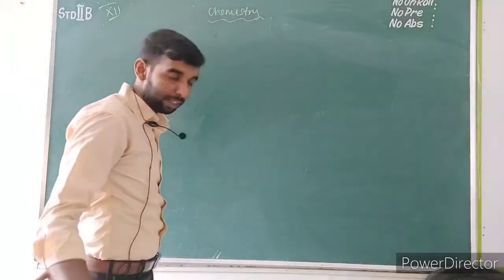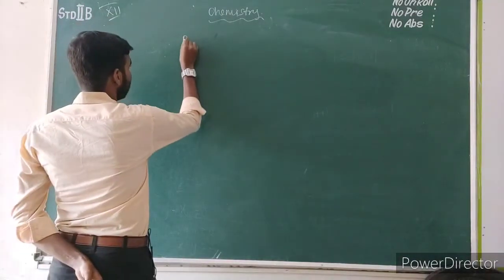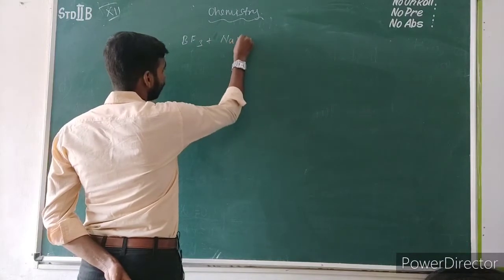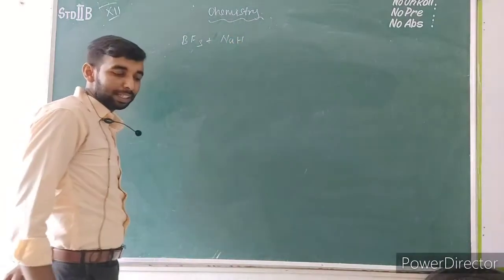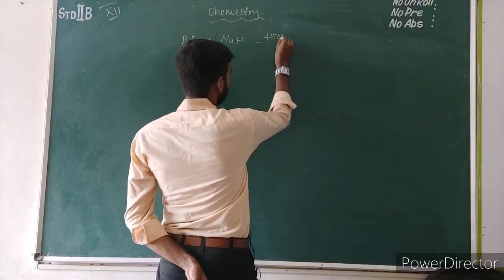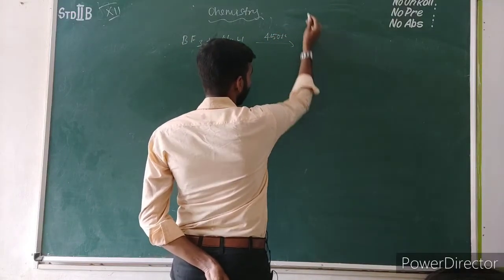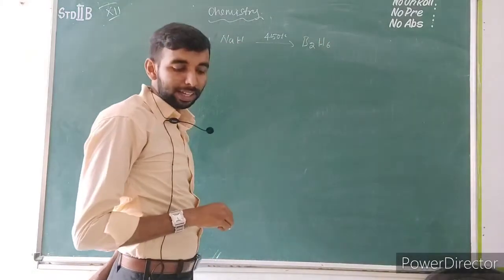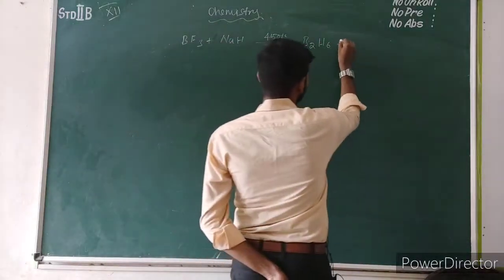See the reaction between boron trifluoride BF3 in presence of sodium hydride NaH. If you heat this mixture up to 450 Kelvin, you will get the product diborane B2H6 along with the elimination of sodium fluoride.